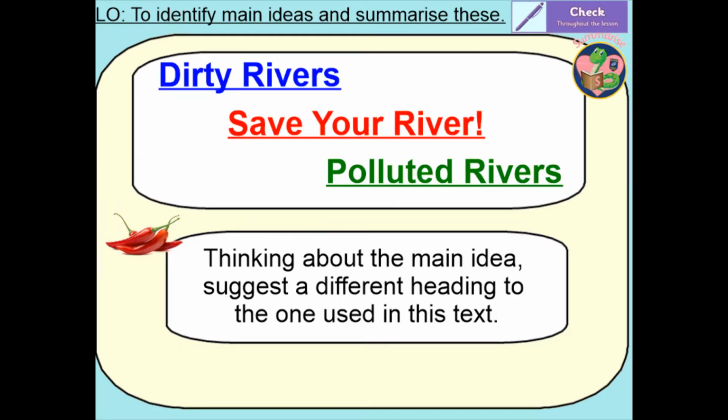Okay, let's have a look together. So how did you get on with that? So here are some possible headings that would still give the reader a clue as to what the text was going to be about. So we could have dirty rivers, save your river, or polluted rivers. What did you come up with?